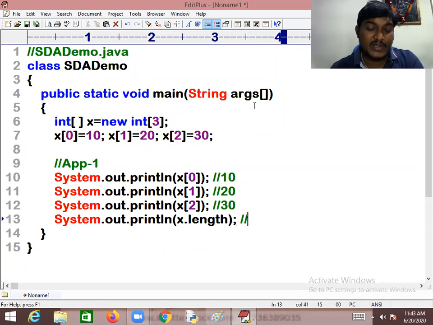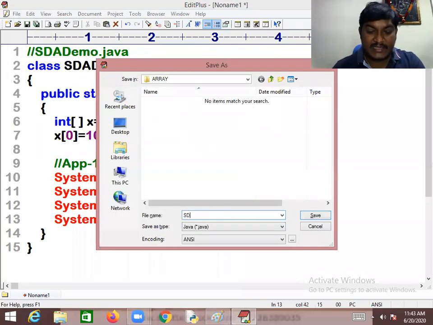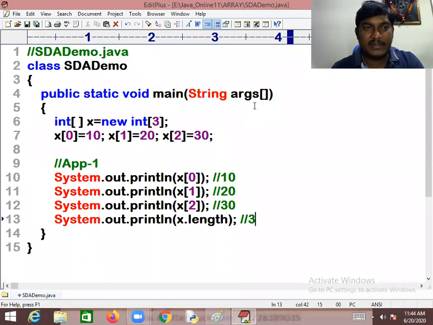But as I said, in Java, for every array variable, the JVM will provide an extra block known as length. Length always holds the size of an array. I want to save this program as SDADemo.java, SingleDimensionArrayDemo.java. What is the location where you created this program? You have to go to that location for compilation and execution.